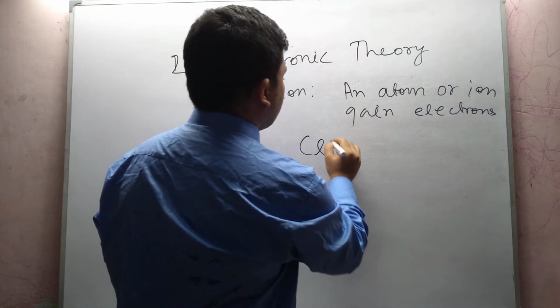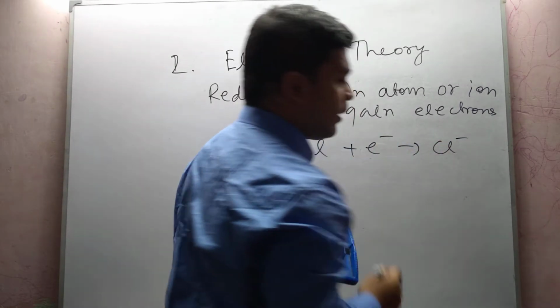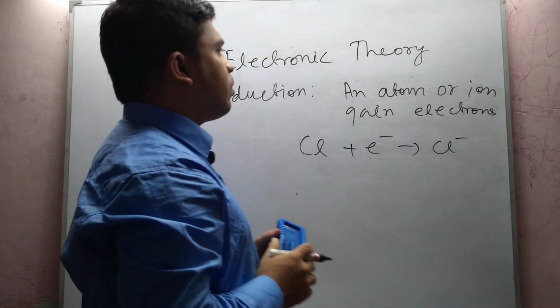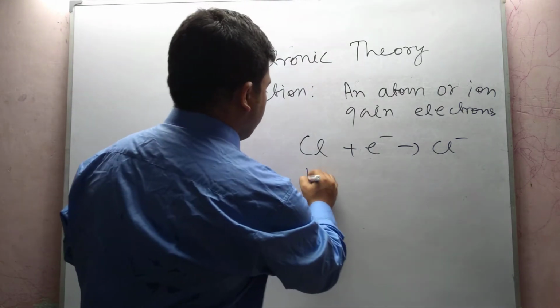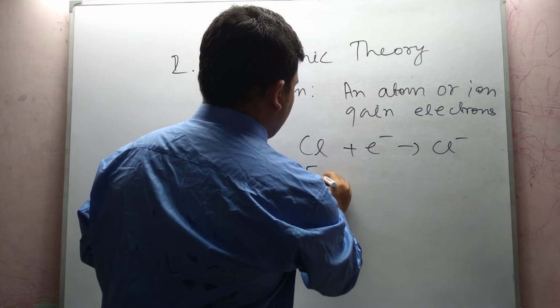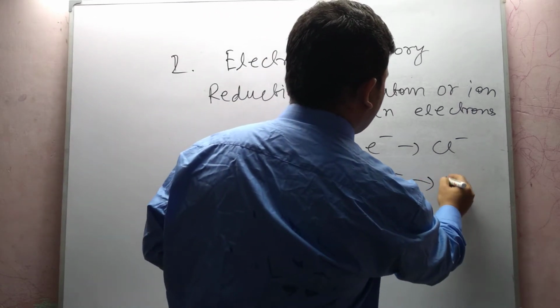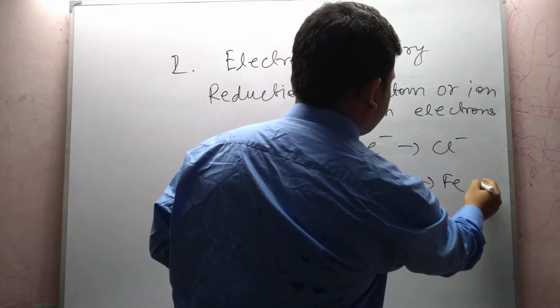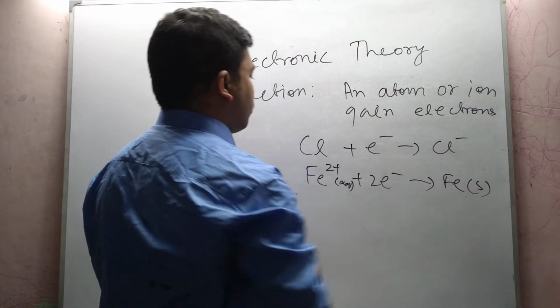Suppose chlorine atom gains one electron to form chloride ion. It is a reduction process because here gain of electron occurs. And suppose Fe2 plus is getting 2 electrons to change to Fe solid from aqueous.